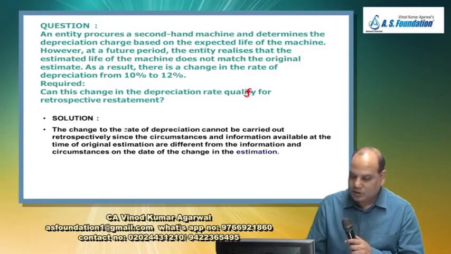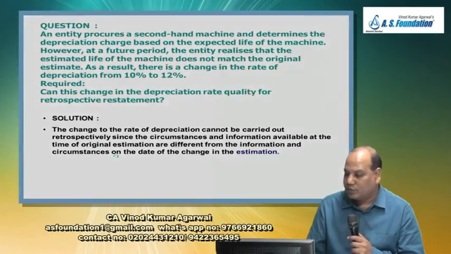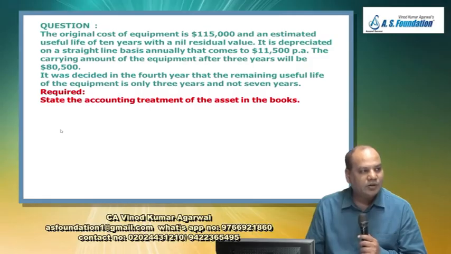So how do you present the answer? The change to the rate of depreciation cannot be carried out retrospectively, since the circumstances and information available at the time of original estimation are different from the information and circumstances on the date of the change in the estimation.